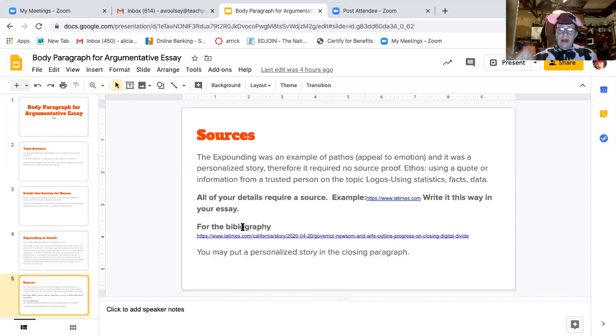Now for the bibliography, where you actually put all your sources, you can actually put the full link so the person can link to it and read it themselves. Now you may put a personalized story in the closing paragraph if it does actually connect to your thesis statement. So I'm hoping this will help you a little bit more to write a body paragraph for an argumentative essay. I feel this maybe breaks it down a little bit stronger for you.